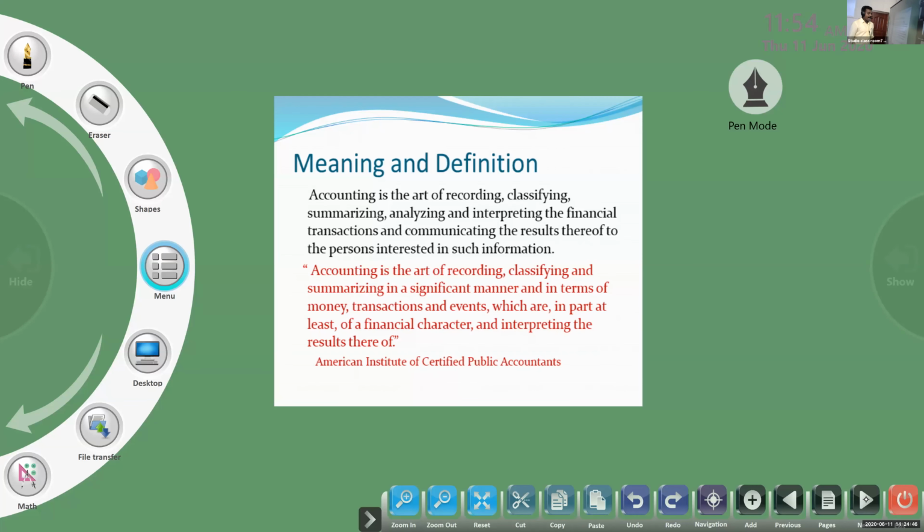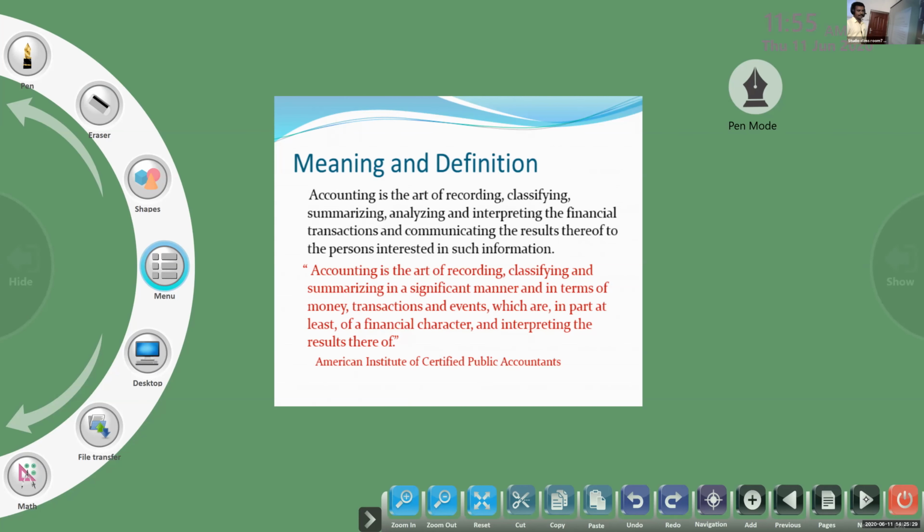You look, according to the American Institute of Certified Public Accountants, accounting is the art of recording, classifying, and summarizing in a significant manner, systematic manner, and in terms of money, transactions and events which are in part at least of a financial character. Means it records only those transactions which are expressed in terms of money. Only those transactions we are recording in accounting. And interpreting the results thereof.